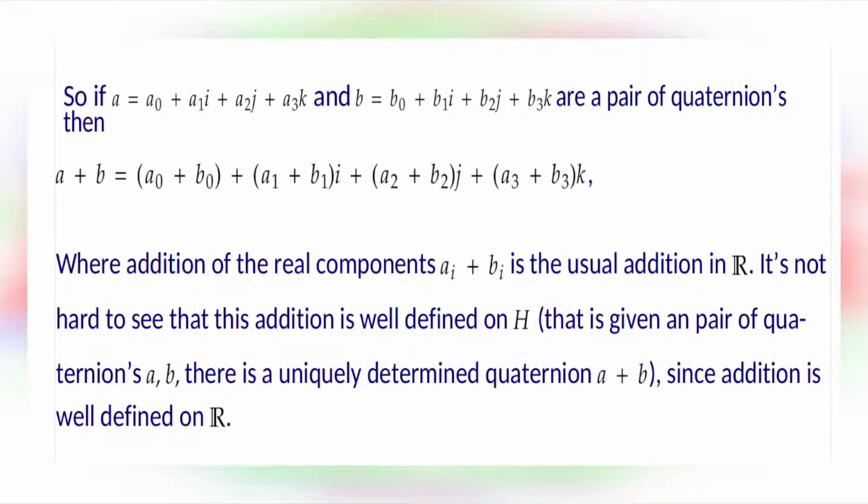So, if A is equal to A0 plus A1i plus A2j plus A3k and B is equal to B0 plus B1i plus B2j plus B3k are a pair of quaternions, then A plus B is equal to A0 plus B0 plus A1 plus B1 into i plus A2 plus B2 into j plus A3 plus B3 into k, where addition of the real components Ai plus Bi is the usual addition in R. It is not hard to see that this addition is well defined on H. That is, given any pair of quaternions A, B, there is a uniquely determined quaternion A plus B, since addition is well defined on R.